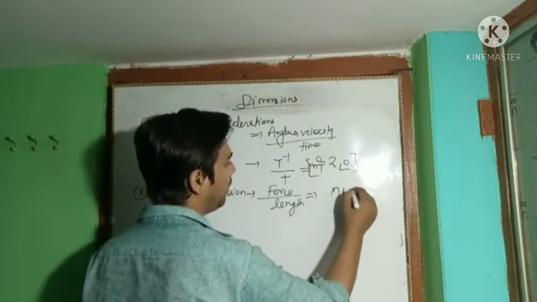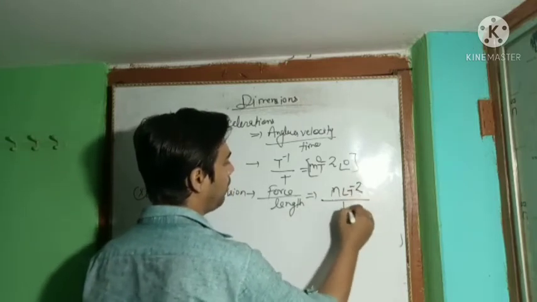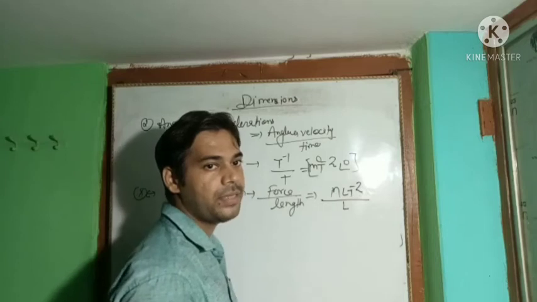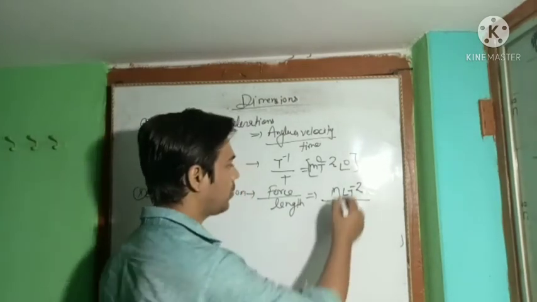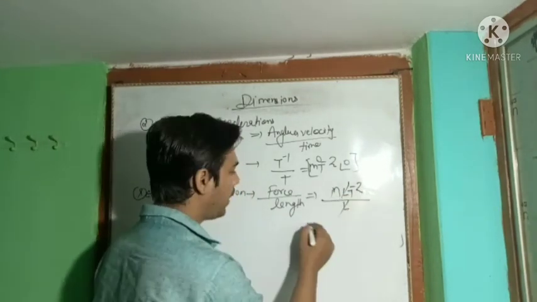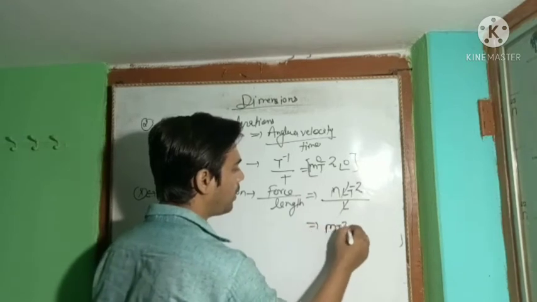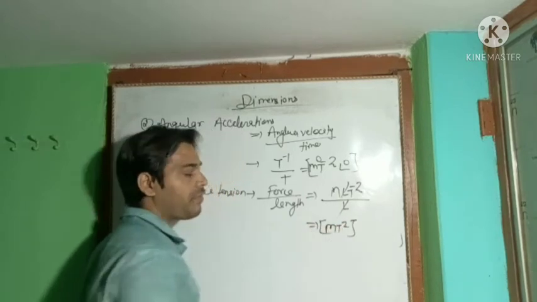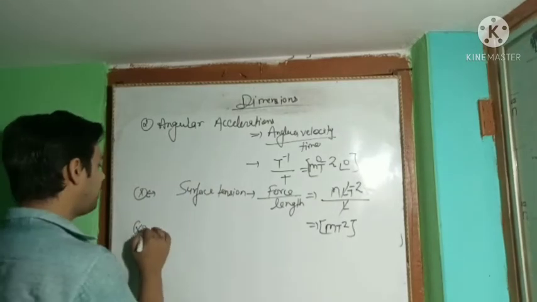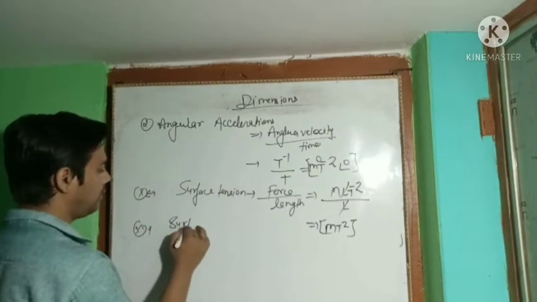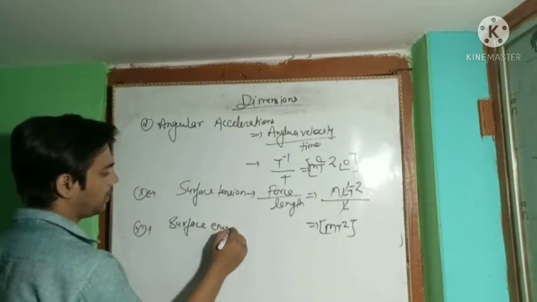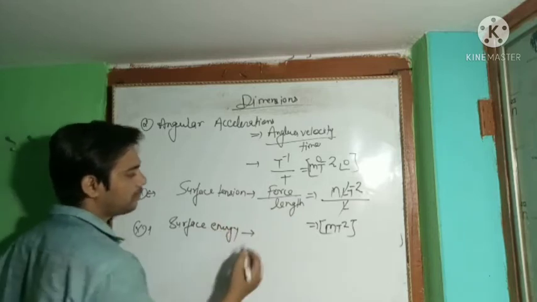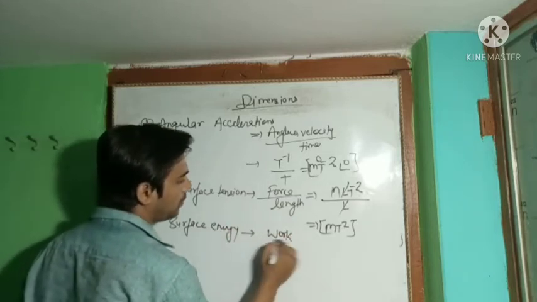The dimension of the force will be MLT to the power minus 2 and length will be L. So we have seen numerator and denominator both have L, so L cancels and we get MT to the power minus 2. This is the dimension of the surface tension. Another dimension, related to surface energy, will be defined as work upon area.